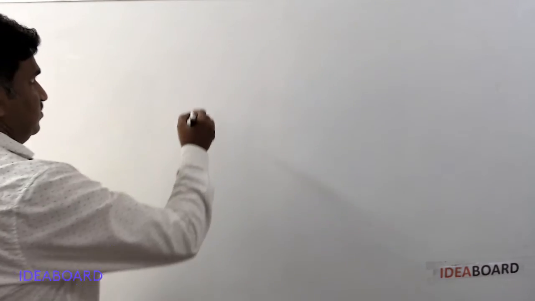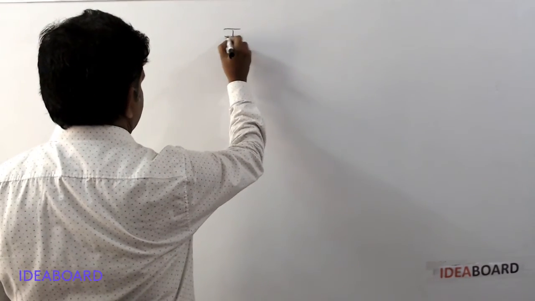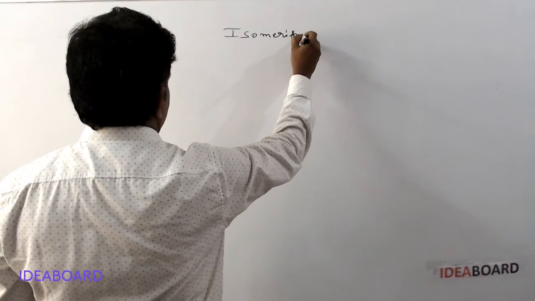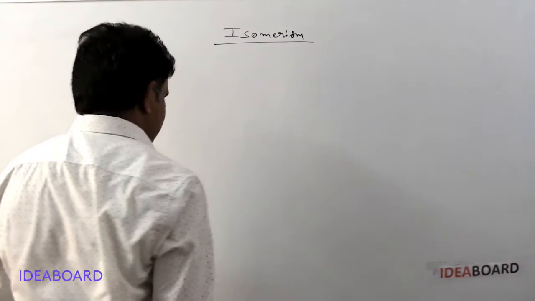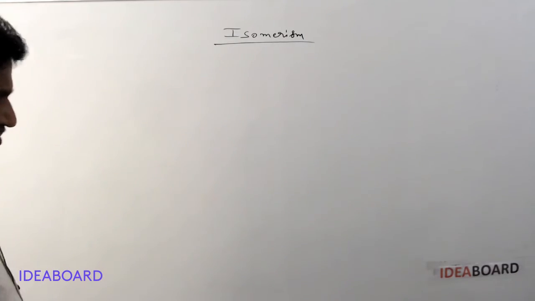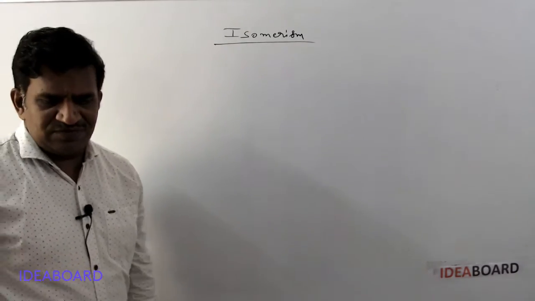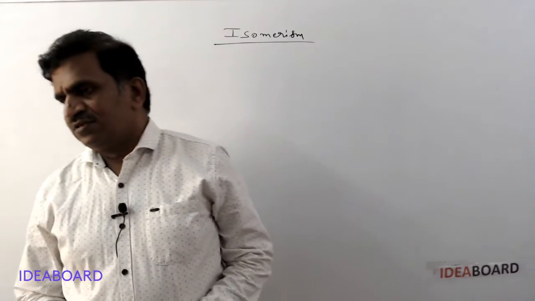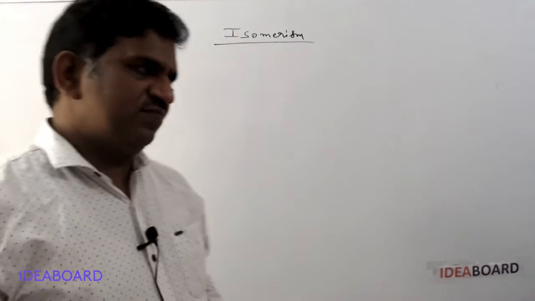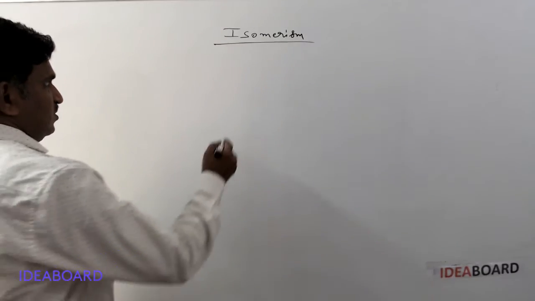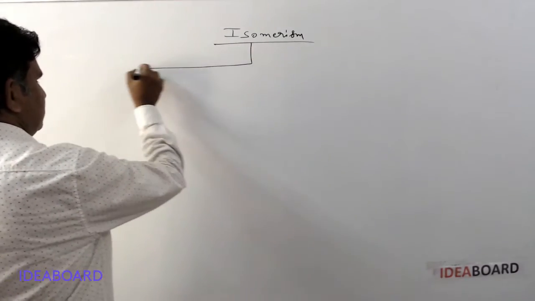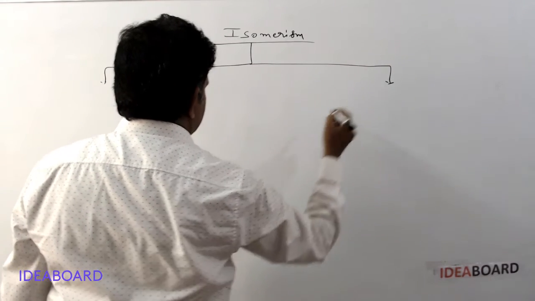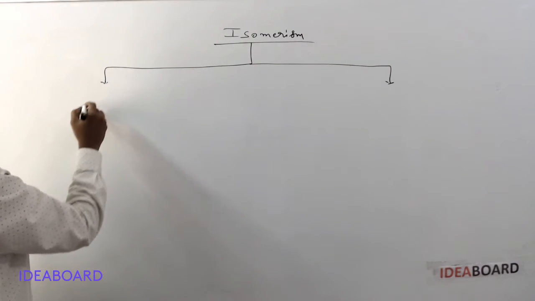Today we will start the isomerism chapter. Isomerism means organic compounds having the same molecular formula but different physical and chemical properties. They are called isomers, and the phenomenon is called isomerism. Isomerism is classified mainly into two types.